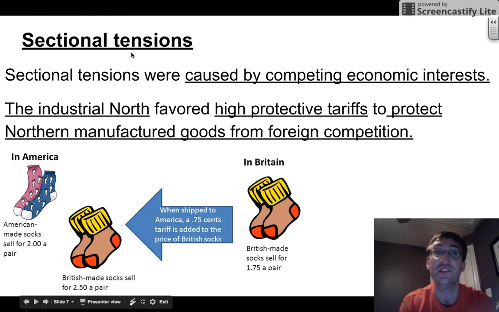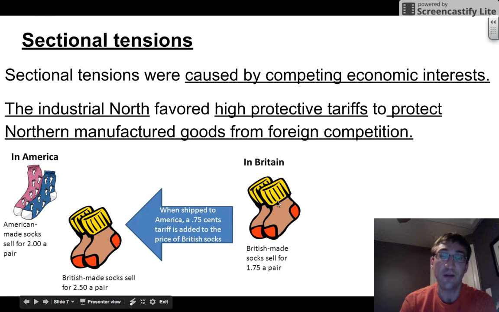Sectional tensions. Sectional tensions were caused by competing economic interests. The industrial North in the U.S. favored high protective tariffs to protect northern manufactured goods from foreign competition. Socks. Let's talk about socks.